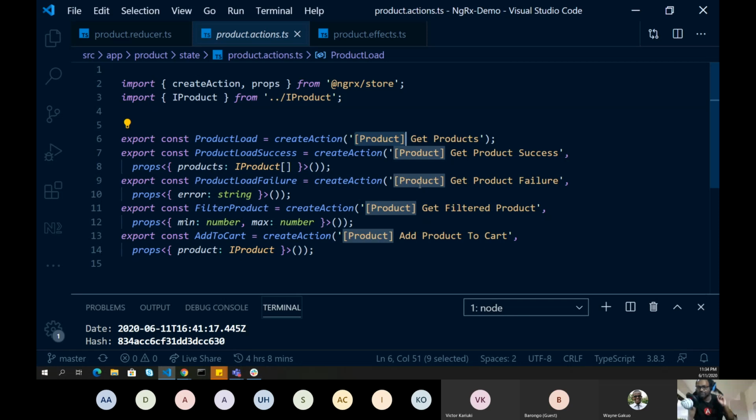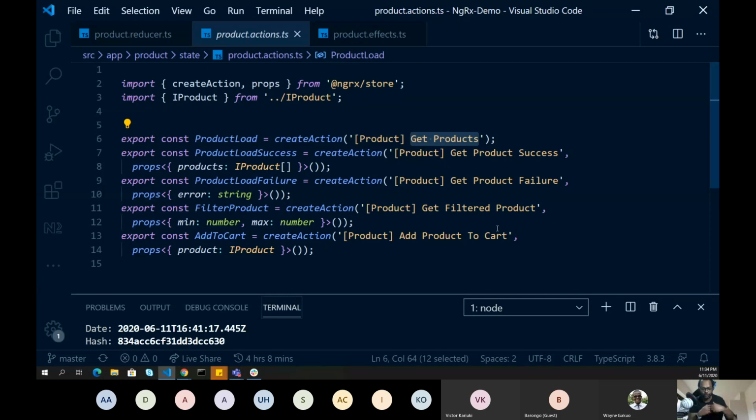And why we are doing this is because when you debug your application, you need to know, if some actions are dispatched, for which slice of my entire store it is dispatched, right? So this is really handy once you want to debug something inside your DevTools. So here I'm just appending the slice, and then these are some actions.